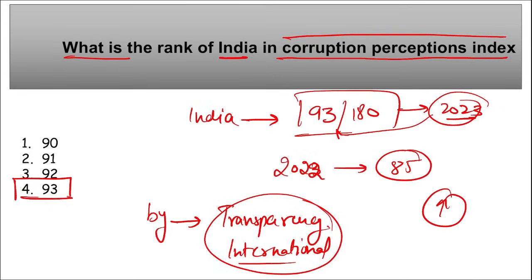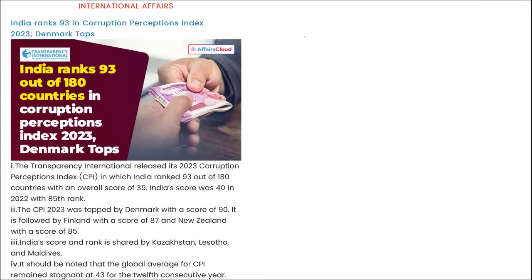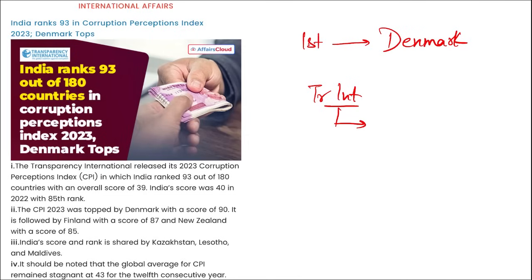In this Corruption Perceptions Index, which country has secured the top position? It was secured by Denmark. Denmark was on the top position, right? Mark this. Then if we talk about Transparency International, who is the chief executive officer? Daniel Eriksson. Where is the headquarter? It is in Berlin, Germany.